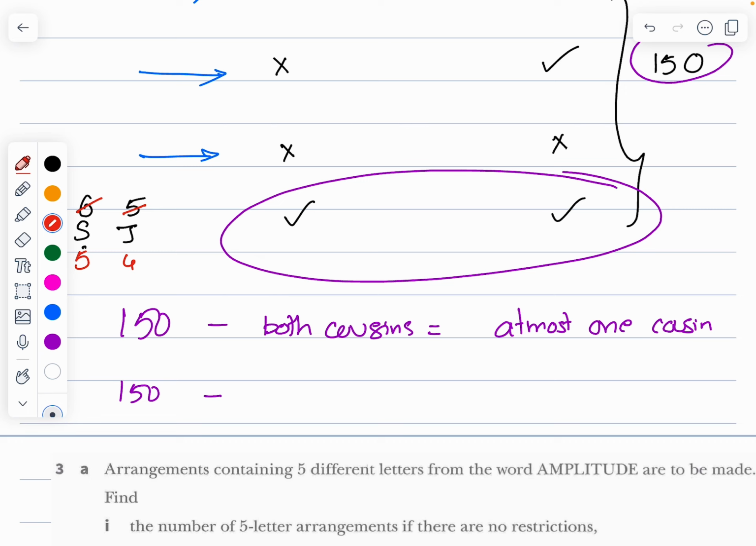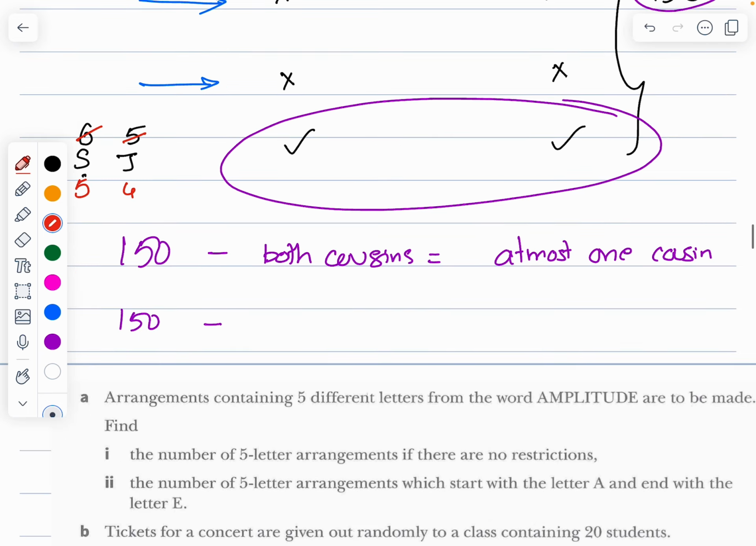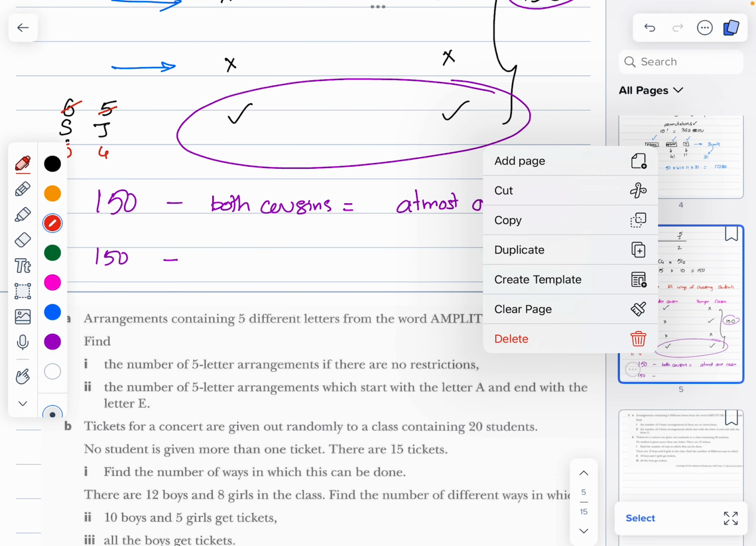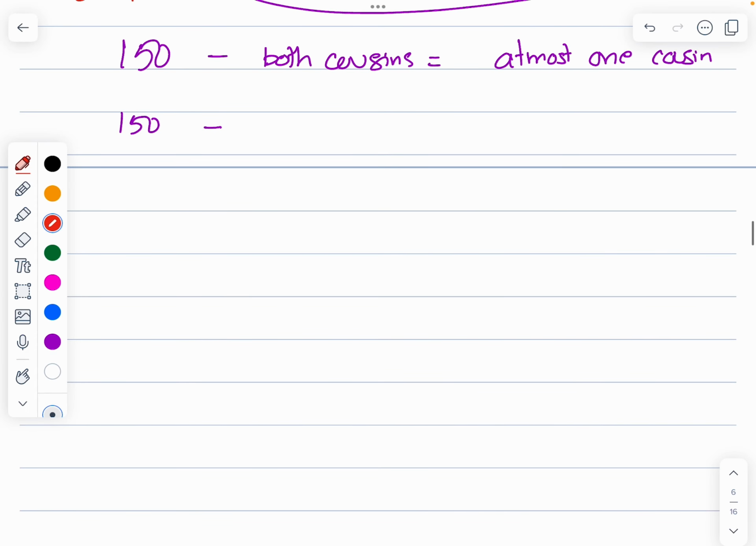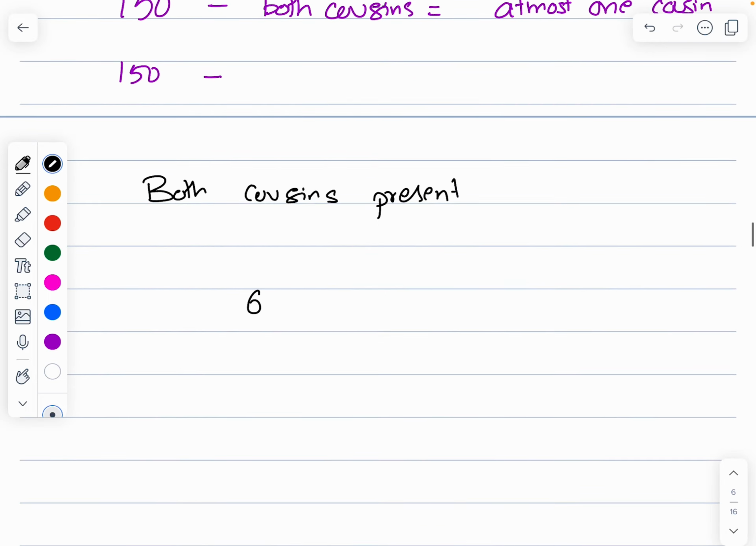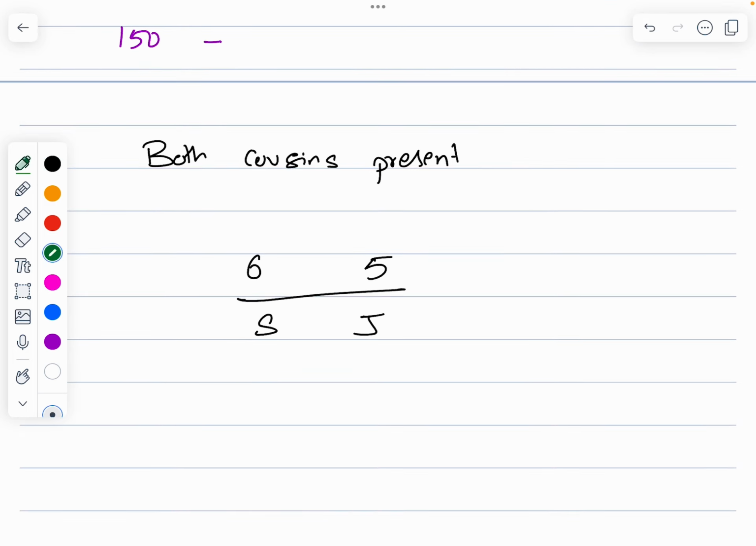Now therefore I have only 5 senior cousins and 4 junior cousins. I'll write it out over here. I should be considering both the cousins. The case of both cousins present. 6 and 5, senior, junior. Now I am selecting one senior, one junior. So 6 becomes 5, 5 becomes 4. So there will be now 5 senior cousins and 4 junior cousins.